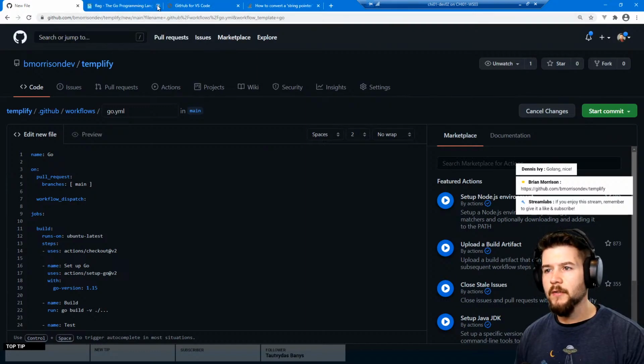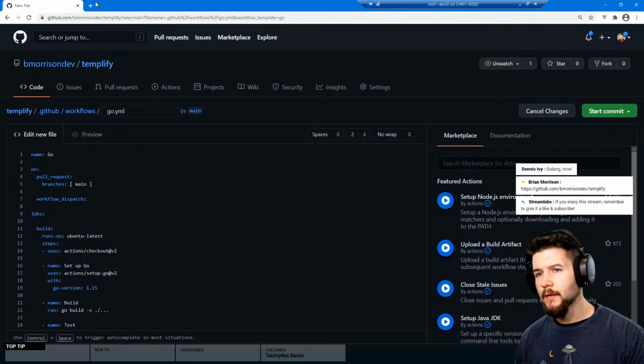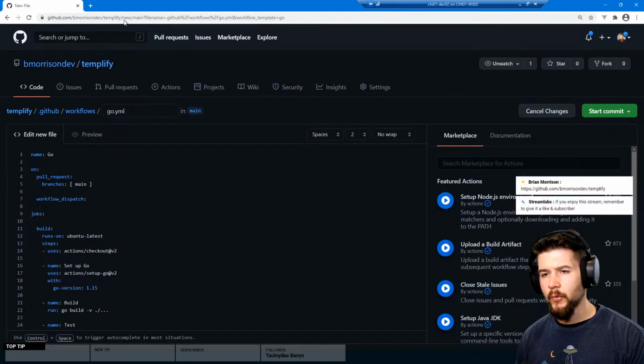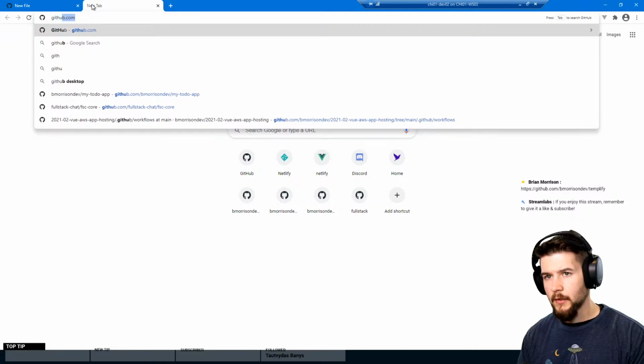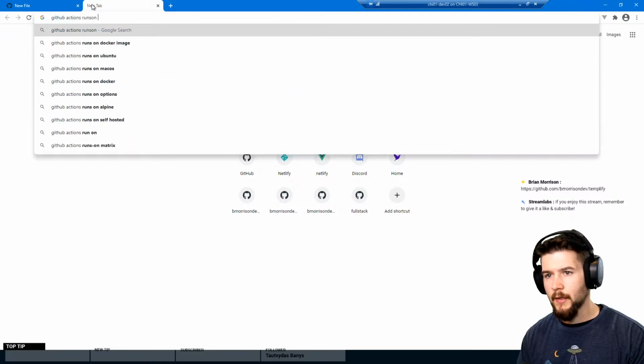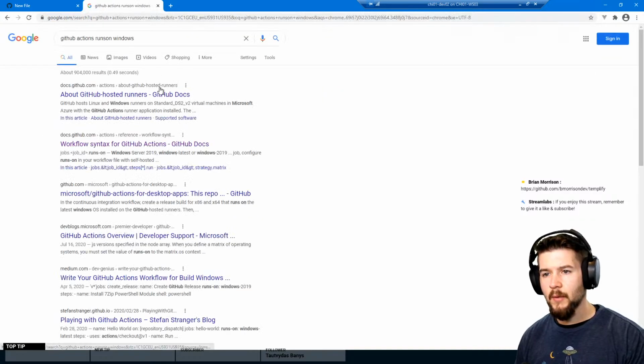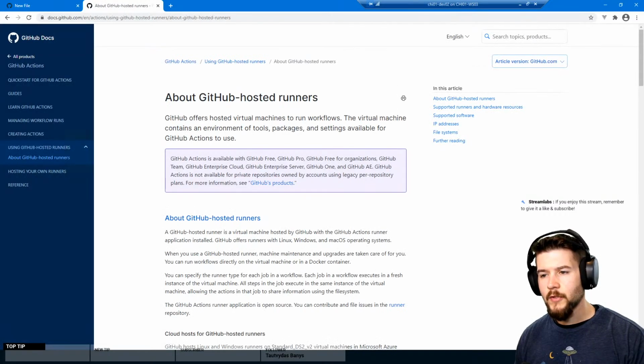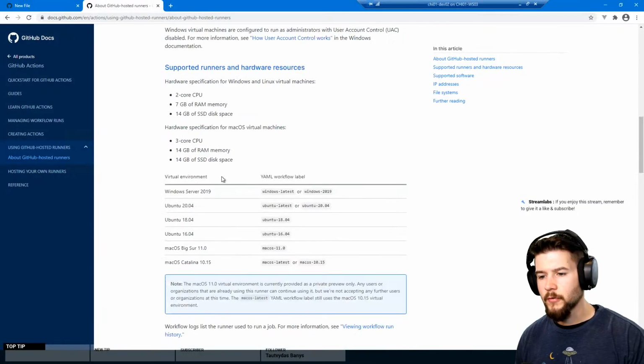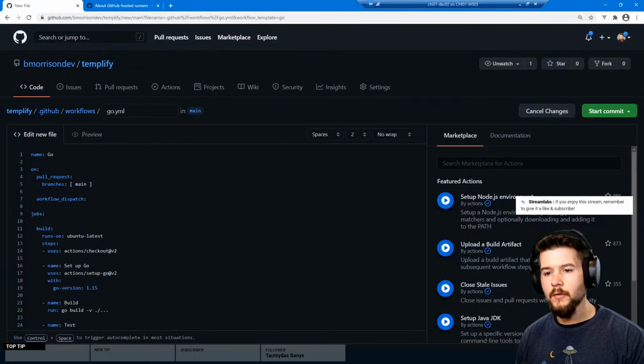I was kind of looking into this earlier, and I don't quite know the runs on, so I got to do GitHub Actions runs on Windows, because I want to do Windows first, because Windows is what I use, and I want to see what the syntax is for that. So Windows latest. I could do Windows latest. So runs on Windows latest. We're gonna set this up.